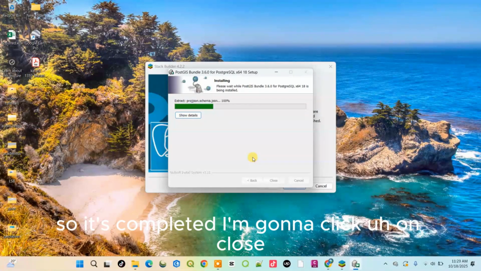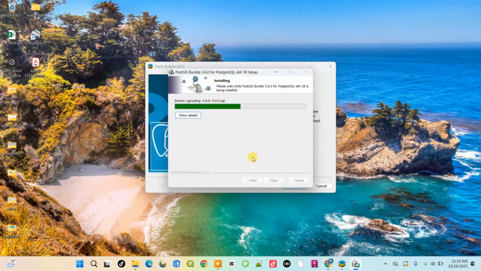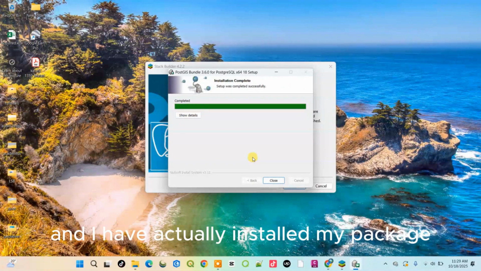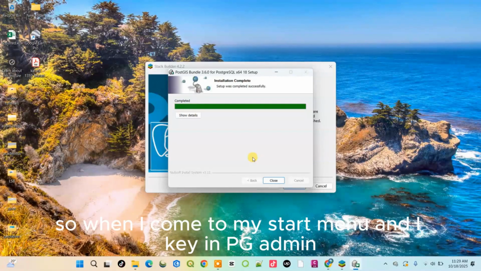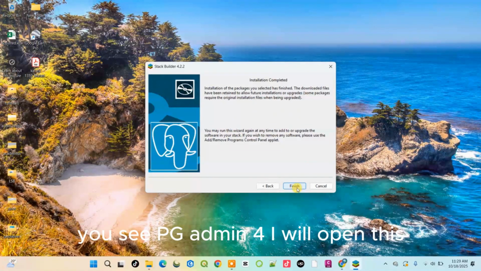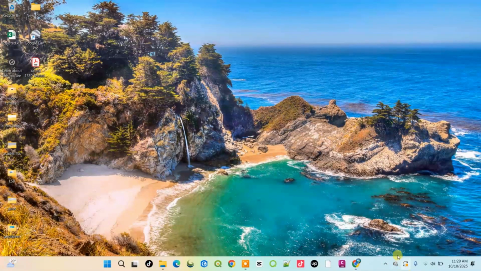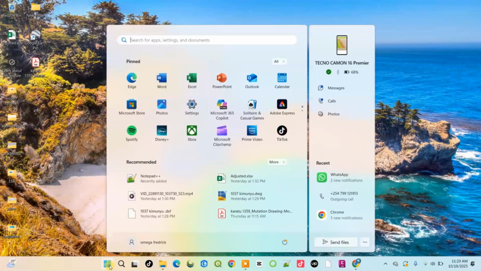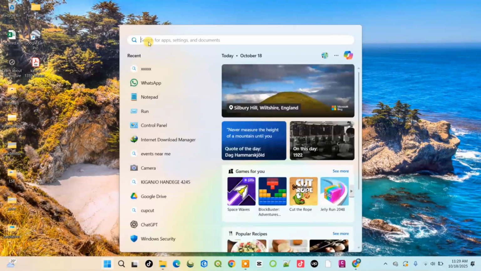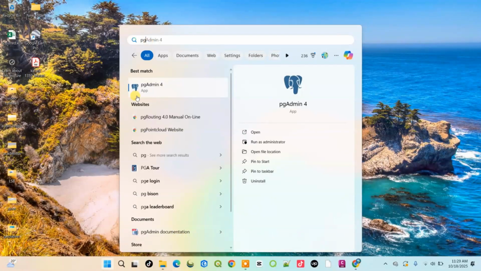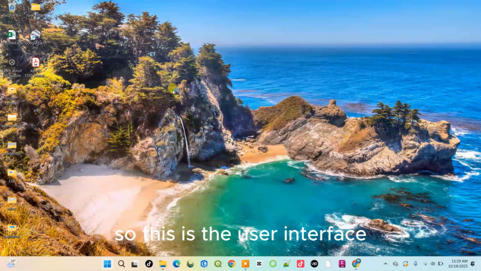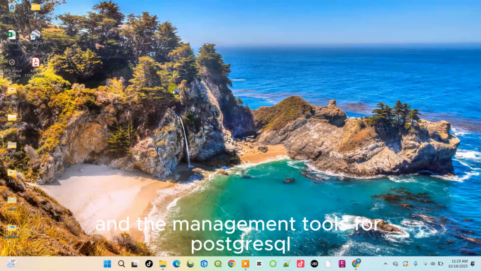So it's completed. I'm gonna click on close. Then I'll finish, and I have actually installed my package. So when I come to my start menu and I key in pgAdmin, you see pgAdmin 4. I will open this and wait for it to start. So this is the user interface and the management tools for PostgreSQL language database.